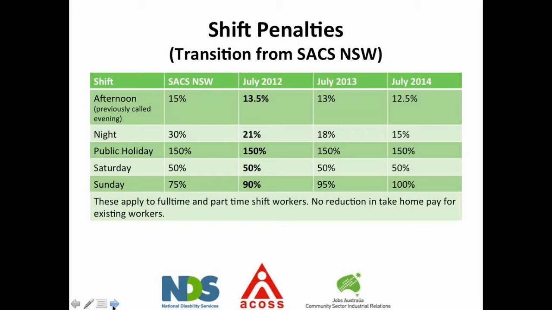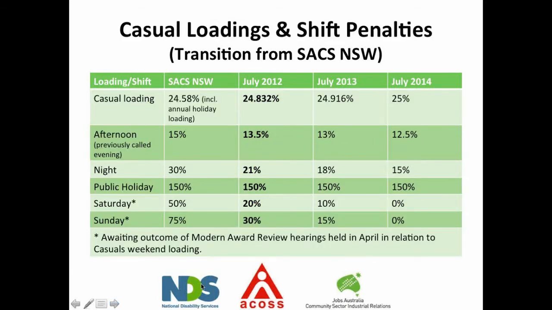If we have a look at the casuals, that's where you might see a bit more of an impact in terms of take-home pay. As you can see, there is a phasing from 24.58% up to 25%. Most organisations are probably already paying 25%, but everything phases, so even that small percentage still phases through. Where you see the big impact there is the Saturday and Sunday loadings. Now we are awaiting the outcome of the modern award review, so there could be changes to that, but at this point in time, we're looking at phasing down from 50% and 75% to 0 on Saturdays and Sundays.